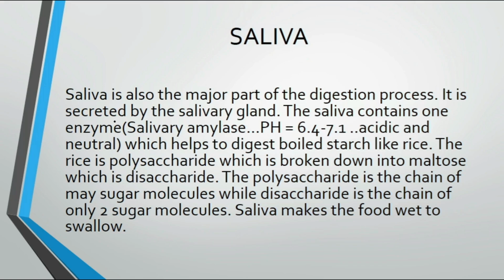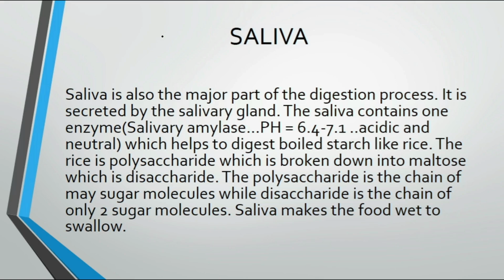So what is saliva? Saliva is also a major part of the digestive process. It is secreted by the salivary glands. We have three types of salivary glands, and these are parotid, submandibular, and sublingual. This saliva contains one enzyme. What is the name of the enzyme? Salivary amylase, and its pH is 6.4 to 7.1.